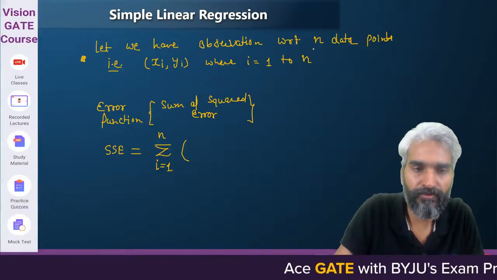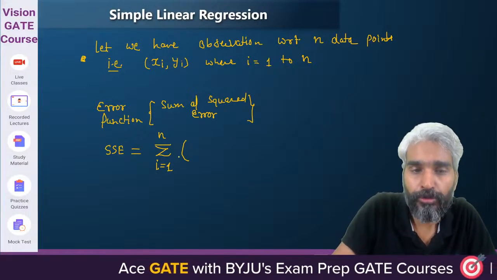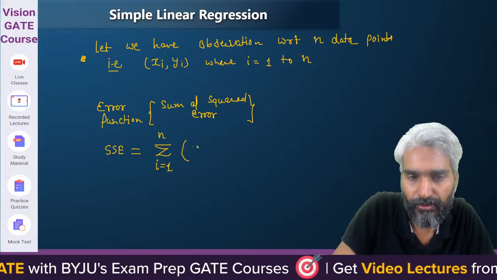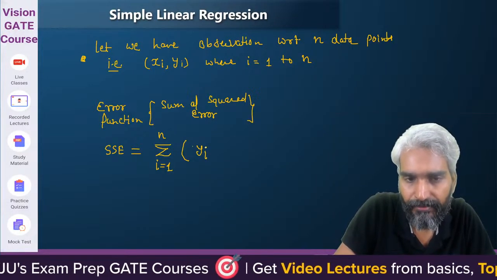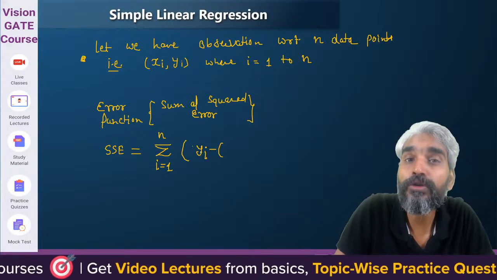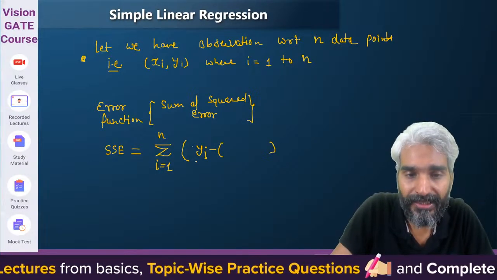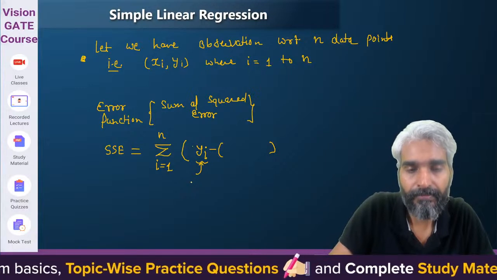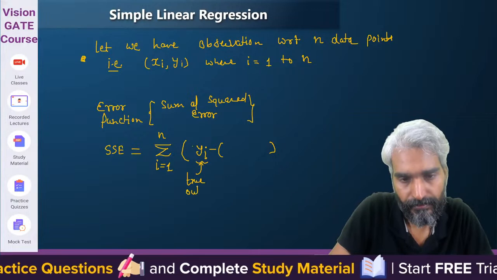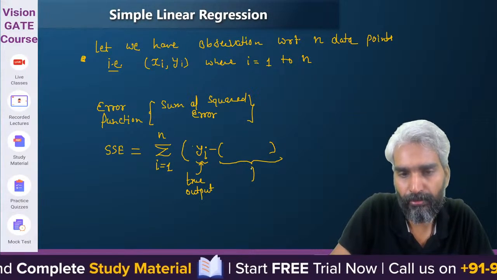So if I try to fit it in here, then what will be the value? See, the actual value, so we are varying i from 1 to n. With respect to 1, this will be yi, and this yi is observed with respect to xi. So what value is actually observed with respect to xi? This is the true output, and this is my predicted output.